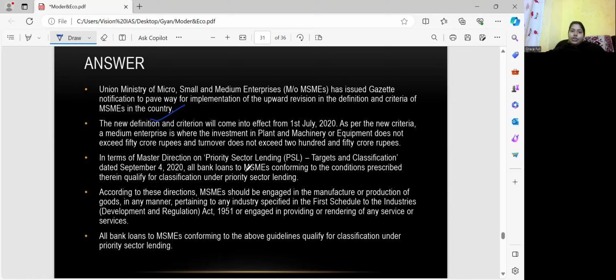In terms of the Master Direction on Priority Sector Lending, targets and classification, dated September 4, all bank loans to MSMEs conforming to the conditions prescribed therein qualify for classification under priority sector lending. So, the second statement: according to this direction, MSMEs should be engaged in the manufacturing or production of goods in any manner pertaining to any industry specified in the First Schedule to the Industries Act 1951, or engaged in providing or rendering of any service or services. So all bank loans to MSMEs conforming to the above guidelines qualify for classification under priority sector lending. The statement number 2 is correct.